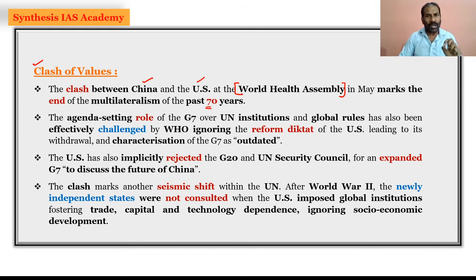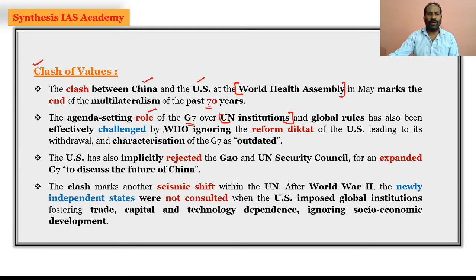So it is now a global change where India has to take the initiative, that it is re-emerging as a world leader, and multilateralism should now be bounced back by the initiative taken by India. And definitely if you look at the clash of values, another clash of values is the agenda-setting role of the G7 over UN institutions.